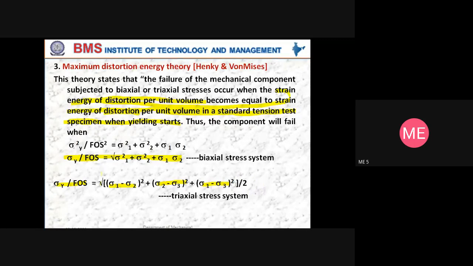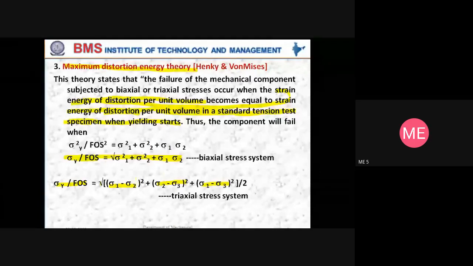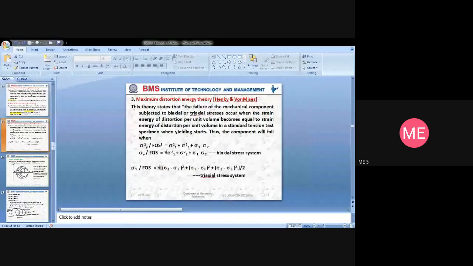So this is according to maximum distortion energy theory, or it is also called Hencky and von Mises theory. Please note down the maximum distortion energy theory.